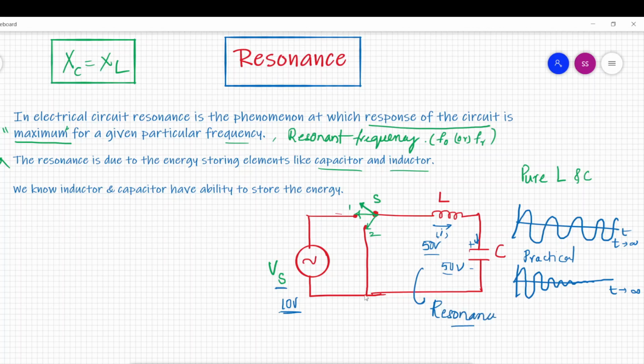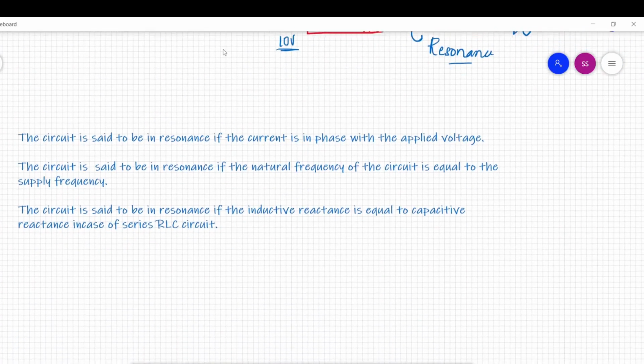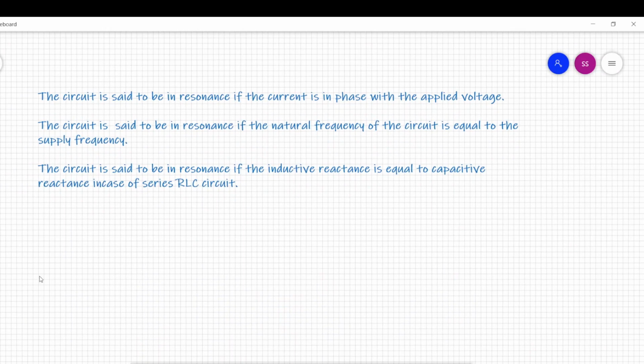Now let us try to understand the definitions of resonance. Here I have given a few definitions. The first one says the circuit is said to be in resonance if the current is in phase with the applied voltage. The circuit contains resistors, inductors and capacitors.